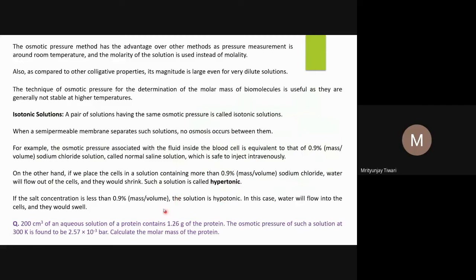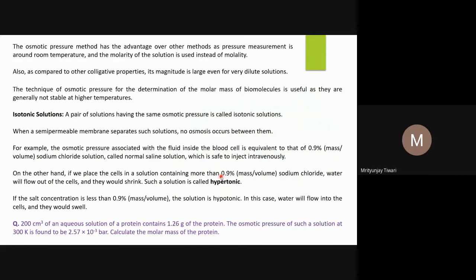As an example of a hypotonic solution, you can take a NaCl solution in water with concentration less than 0.9%. Suppose you take 0.7% mass by volume NaCl solution and inject it into the blood. What will happen? The osmotic pressure of the blood cells is more, so water molecules will move from the blood serum into the blood cells.